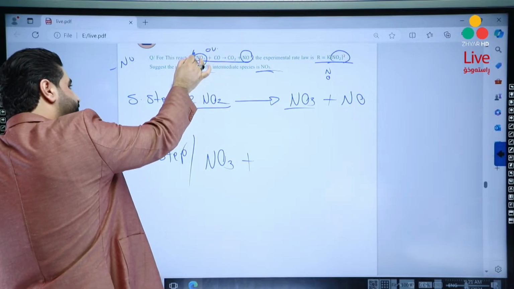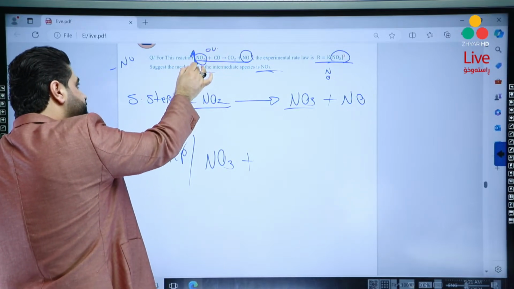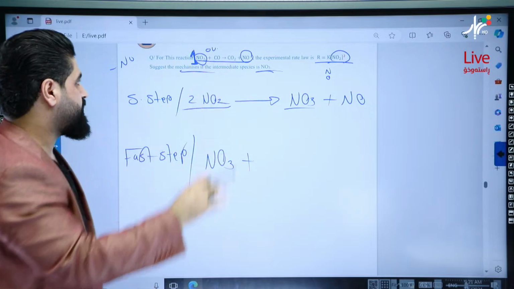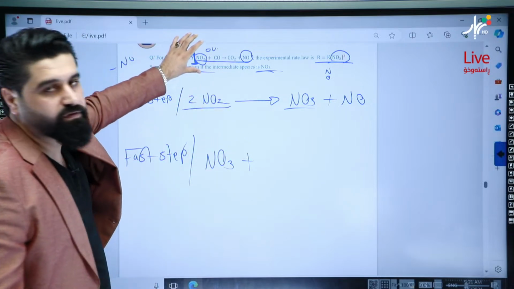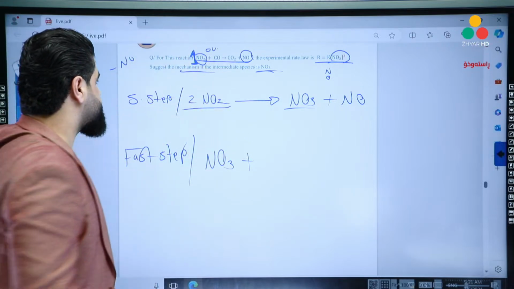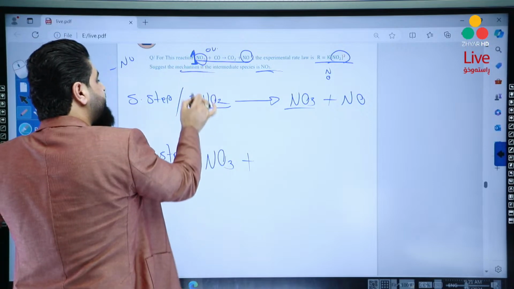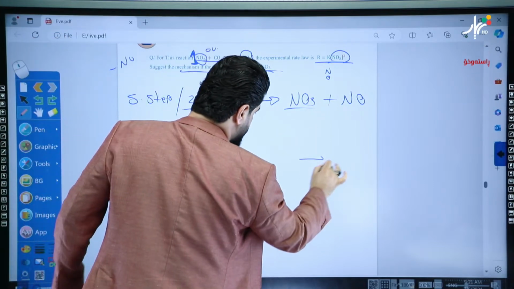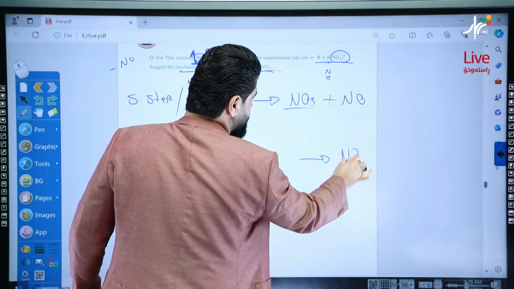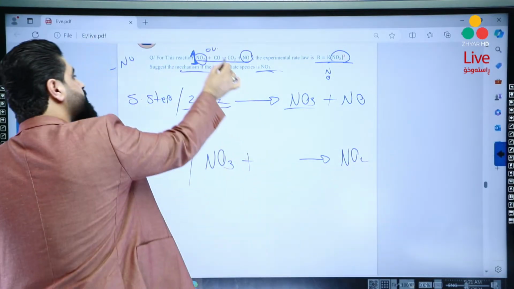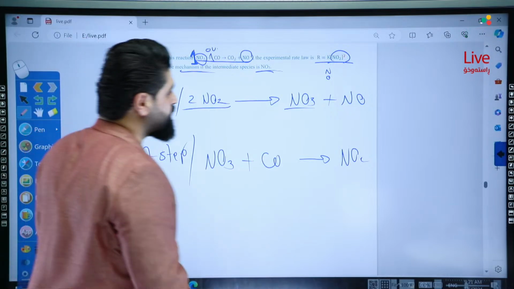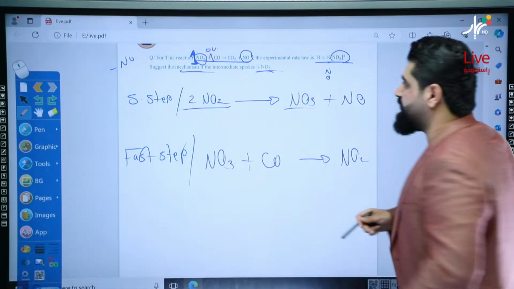Only subtract the coefficient for the overall to the other steps. Look, 1 minus 2 will be negative 1. Because it's negative, we have to write it from the other side, NO2. Okay, then 1 CO minus 0, we will need CO. Go to the side, yalla.